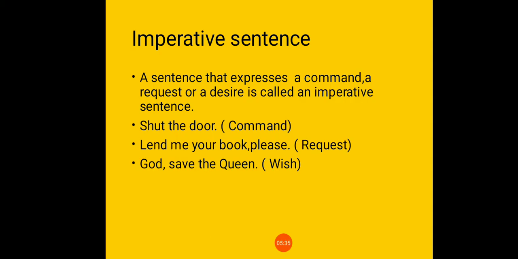Shut the door. This is a command. Lend me your book, please. This is a request. And God save the queen. This is a wish. So always remember, a sentence that expresses a command, a request, or a desire is called an imperative sentence.